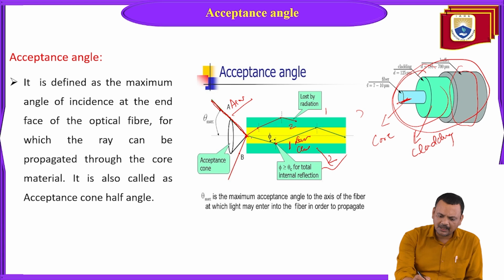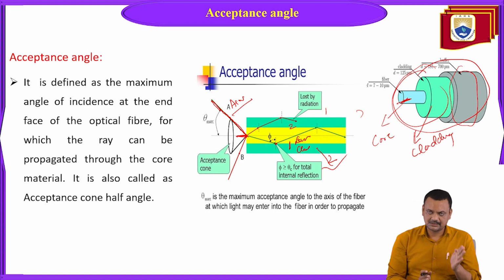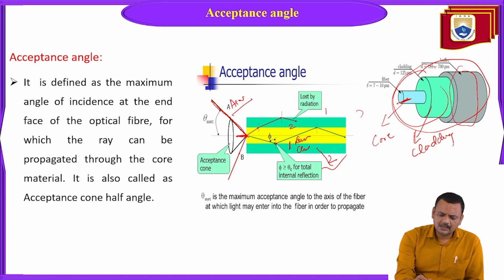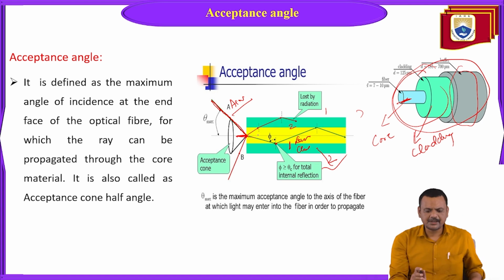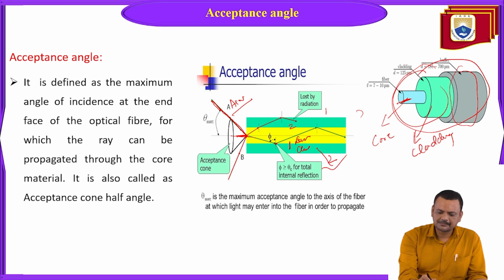Obviously it will move towards the normal at this point due to refraction, because the ray is coming from air, a rarer medium, into a denser medium. So it will deviate a little towards the normal. This is the normal at this point. That's why you see it is not an exactly straight line; it is going like that.